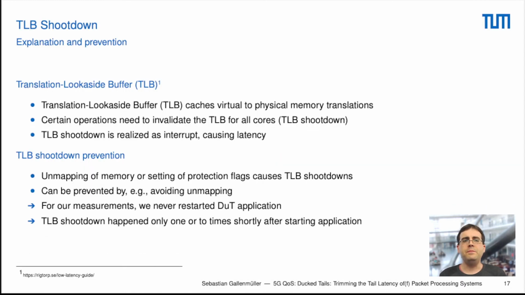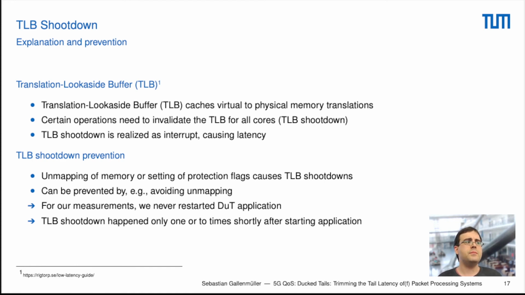We then actually had one very special event called translation lookaside buffer shootdown. So first of all, what is the translation lookaside buffer? This is basically a cache implemented on modern CPUs that caches the virtual to physical memory address translations.